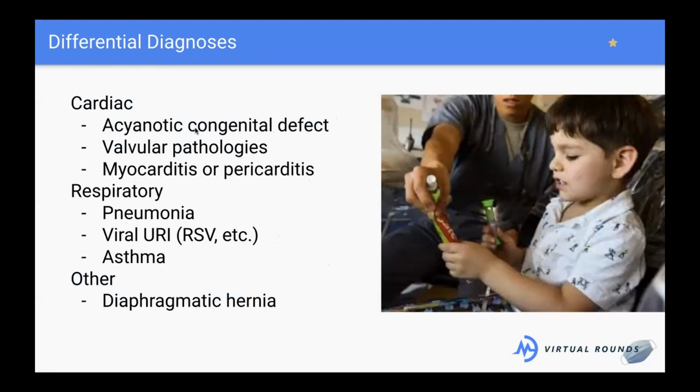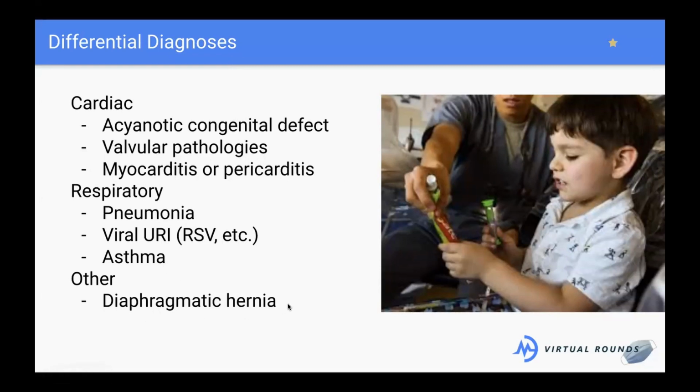So he could have a congenital defect in the heart, meaning something that happened during his developmental process. He could have something wrong with his valves. As someone mentioned, many murmurs are caused by valvulopathies, so potentially it could be valvular. He could have a viral myocarditis, maybe just the muscle itself is inflamed and angry. He could have pericarditis, meaning that the sac that the heart sits in is inflamed itself. And you guys brought up a couple of these too, maybe RSV, maybe pneumonia, maybe asthma.